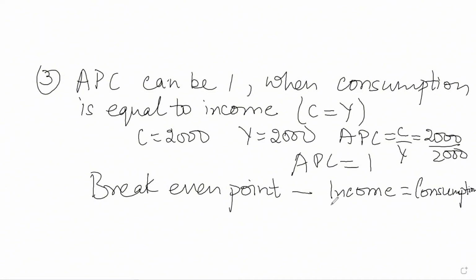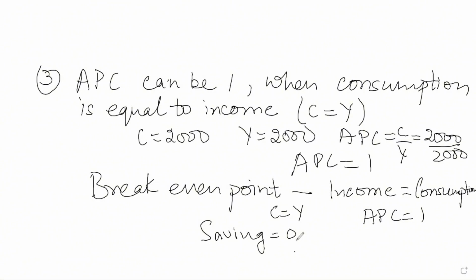At the break-even point, C is equal to Y and saving is 0. At the break-even point, the value of APC will be 1 because income and consumption both are equal, and saving is 0. You should remember these points.